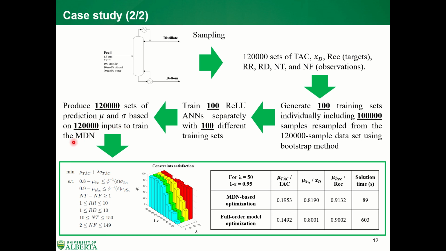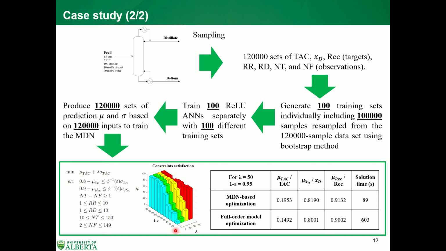And then I can incorporate the MDN into the optimization framework here and solve the optimization several times with different user-defined parameters like confidence level and lambda.